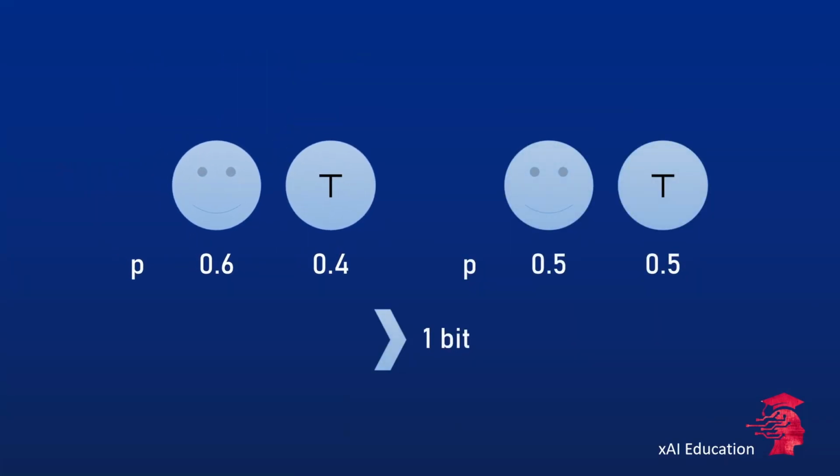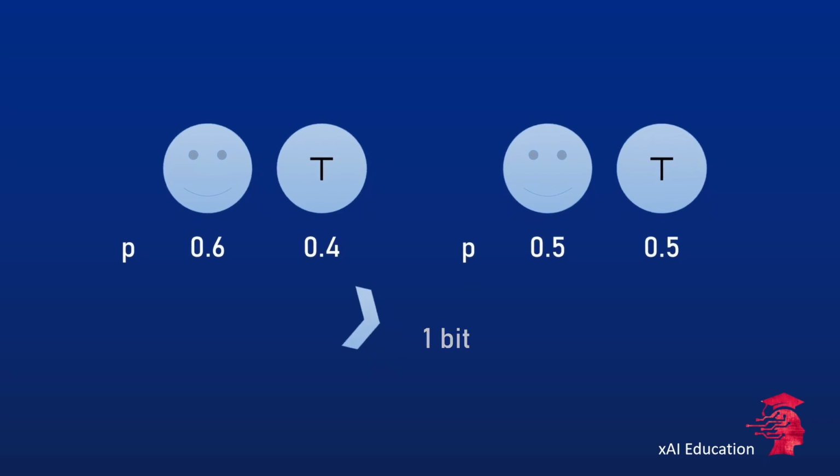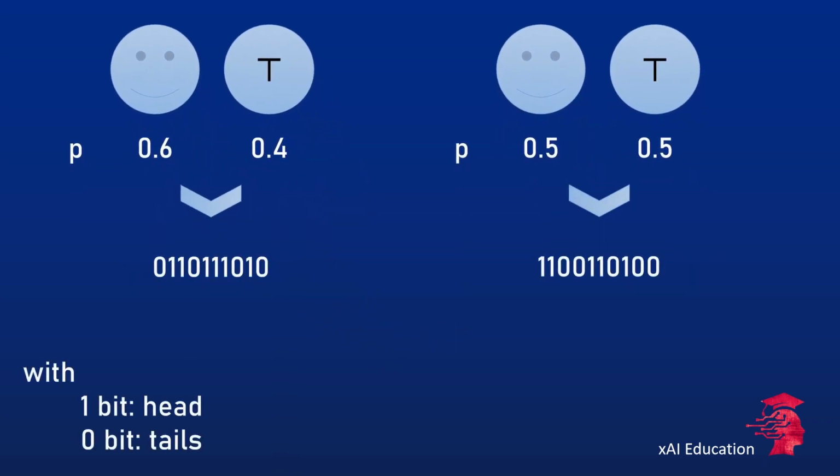But in both cases, the information can be encoded in 1 bit. Heads could be encoded as the 0 bit and tails as the 1 bit. The difference is just how often a bit value occurs when we would throw the coin, let's say, 10 times. So it would be nice to know how informative an outcome is on average. And this leads us to the next concept, entropy.